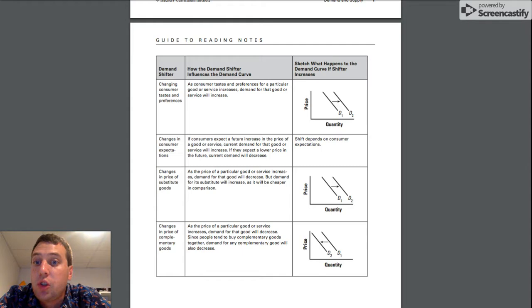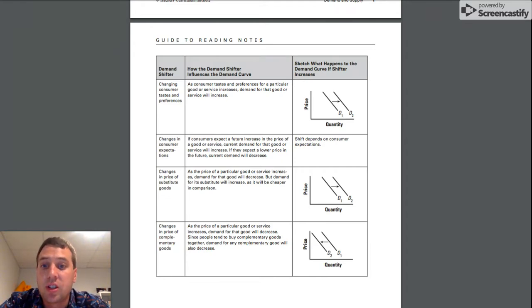The other demand shifter you could say is changing consumer tastes and preferences. So when tastes and preferences for a particular good or service increase, demand for that good or service will also increase. Like what you read in your textbook was about, Japanese sushi restaurants weren't very popular 20, 30 years ago. And now, when you go through Des Moines or West Des Moines or Waukee, you can't go 2-3 blocks without seeing some type of Japanese sushi restaurant now.